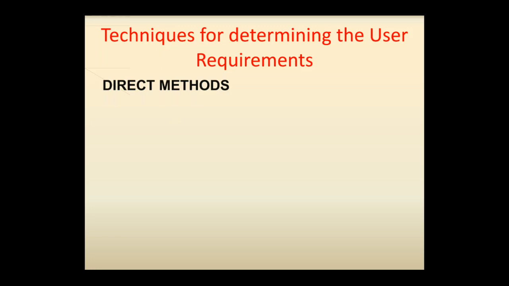There are two different methods of determining the user requirements. One is considered to be the direct method and the other one is considered to be the indirect method. The advantage of using a direct method is the opportunity it provides to hear the user's comments in person.